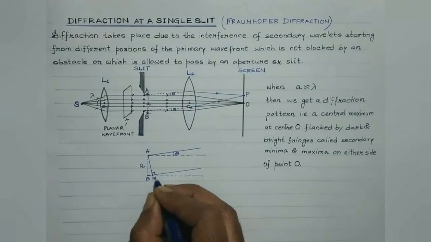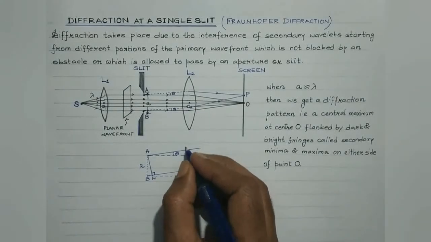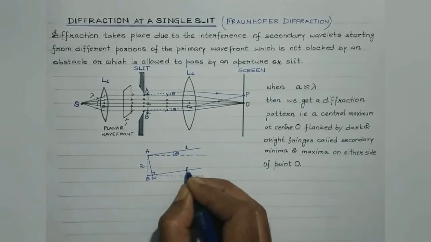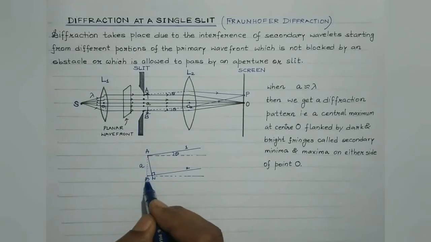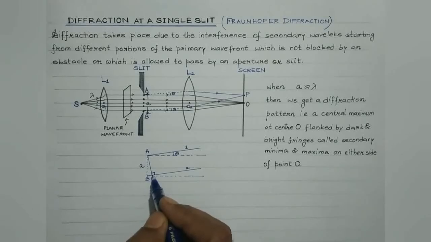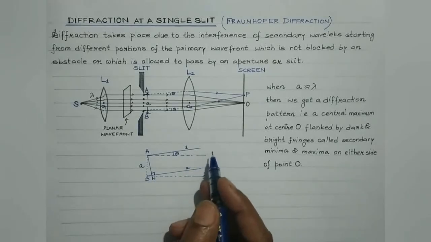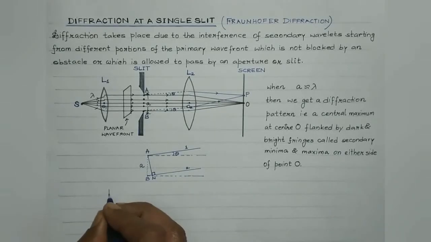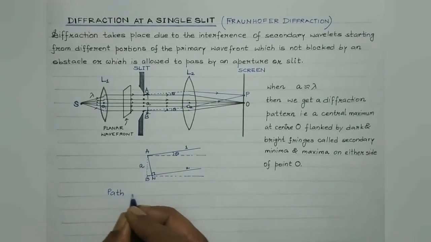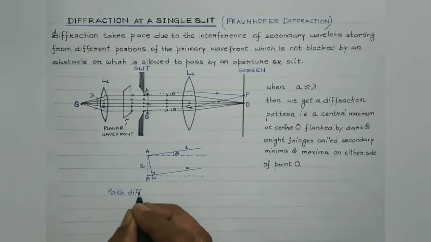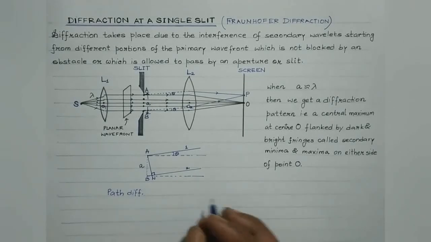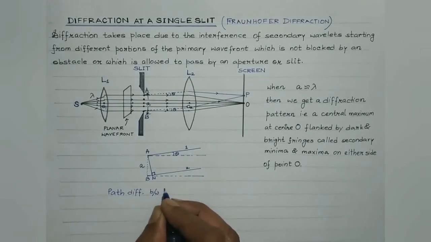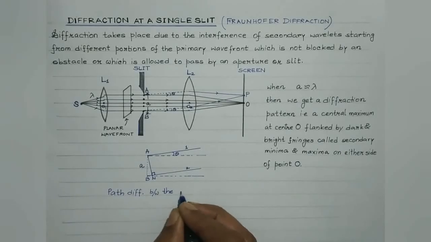Suppose this is N. Now, for the waves 1 and 2 emitted from points A and B of the slit, BN will be the path difference. So the path difference between the secondary waves reaching point P from A and B will be BN.